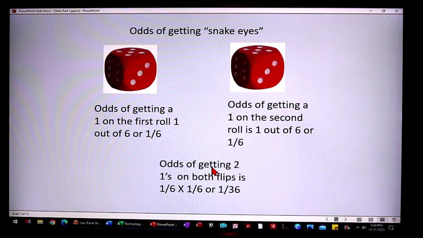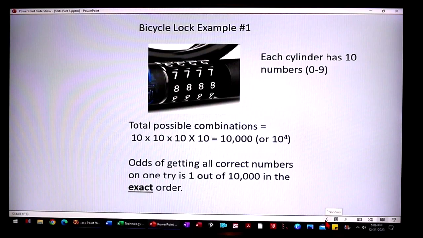Okay, next, what are the odds of getting snake eyes? You have 2 dice. The odds of getting a 1 on the first roll is 1 out of 6, or 1/6. What are the odds of getting a 1 on the second roll? It's 1 out of 6 again, or 1/6. The odds of getting 2 ones on both rolls is 1/6 times 1/6, or 1/36. Simple. Same as the coins. Just multiply them together.